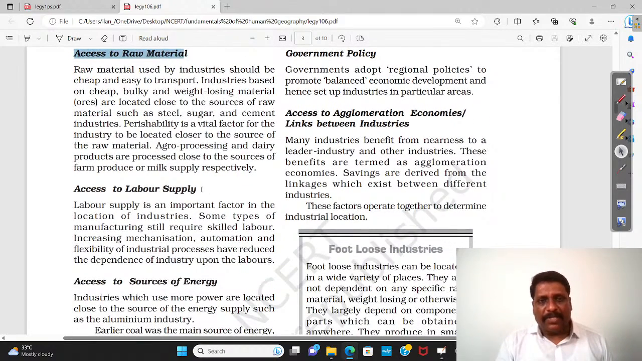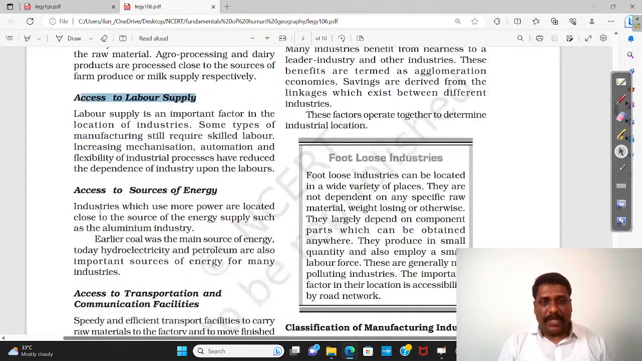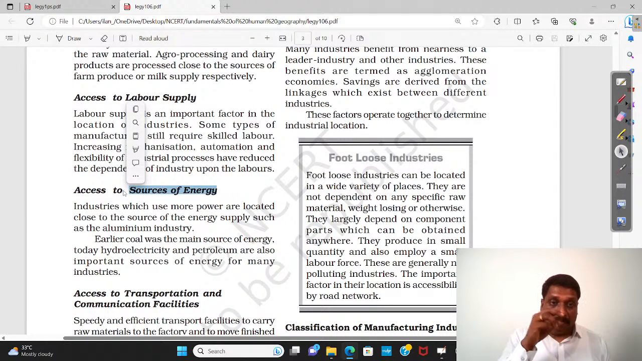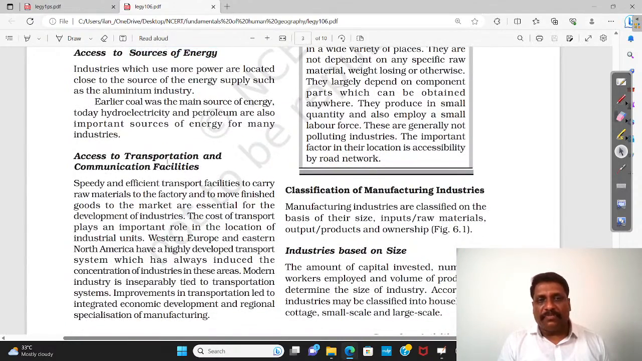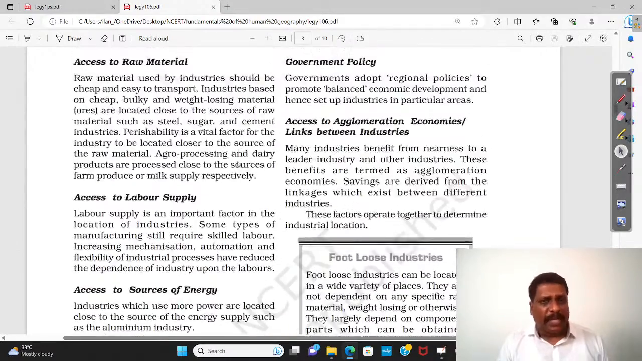Then access to labor supplies, of course. You should have qualitative labor, and the quantity of labor should also be on a higher side. Access to the source of energy, I told you. For the iron and steel industry itself, one of the sources of energy is coal. Very important. Access to transportation and communication facilities, because what connects the place of raw material to the industry and the industry to the market is transportation. Transportation is the lifeline of any development or economic activity.